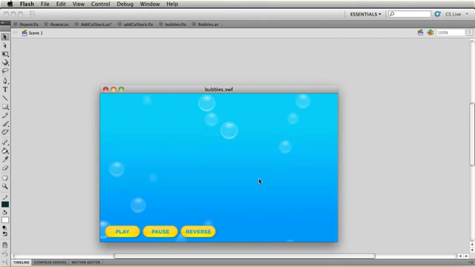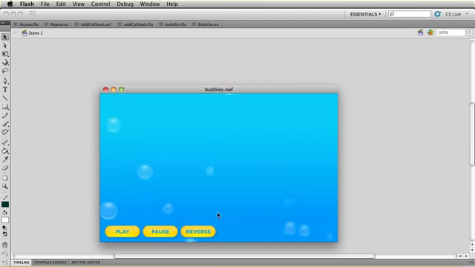Now, if you watched the previous video on advanced sequencing, you'll be very familiar with the basic theory of how this timeline was made. We create a bunch of sub-timelines and we insert or embed them into a master timeline. And that allows us to pause the master timeline and reverse the master timeline. So all these little bubble animations can be rewound all the way back to the beginning. They can be paused at any time and they can be reversed.